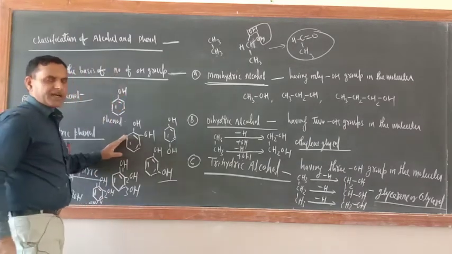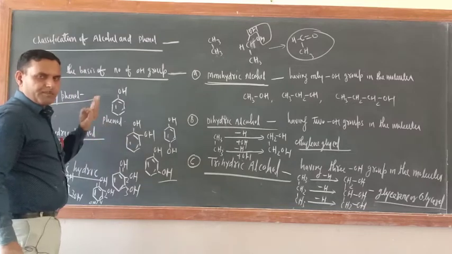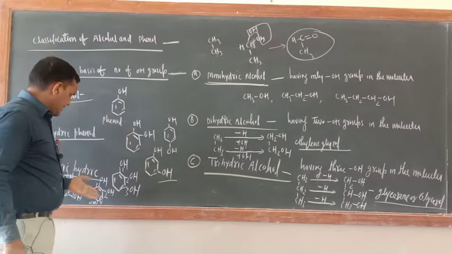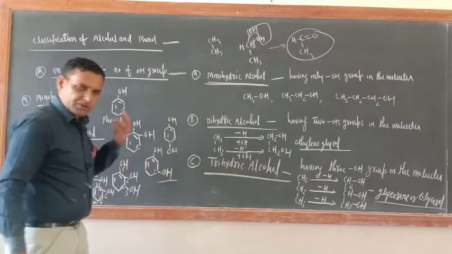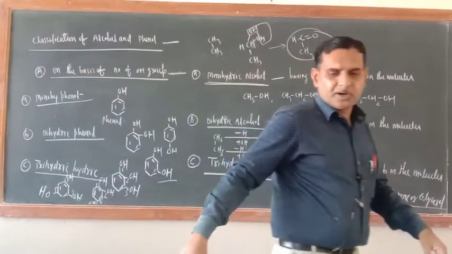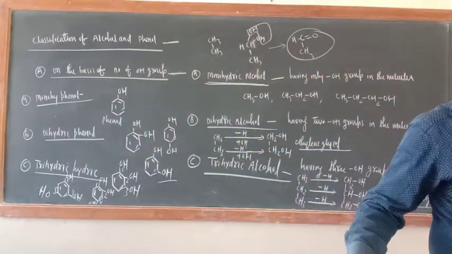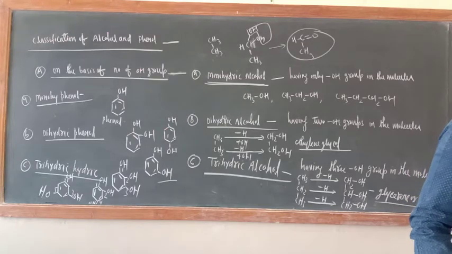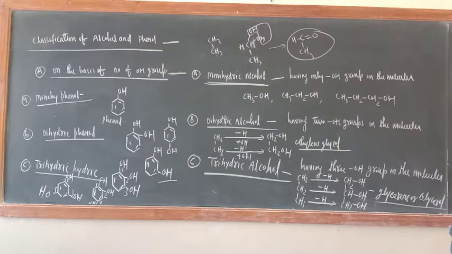Just like in dihydric, 3 possibilities are there, or not? 1 2, 1 3, 1 4: ortho, meta, para. Similarly, in the trihydric case also 3 possibilities are there. I wrote this, remember, it will be utilized in the upcoming units and chapters. Catechol, resorcinol and benzoyl quinol.